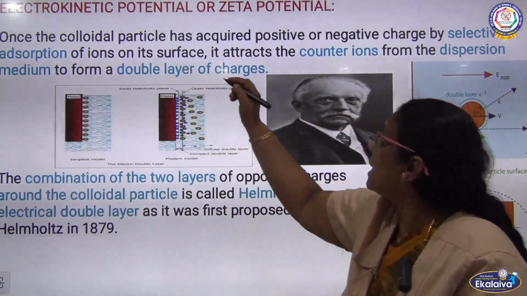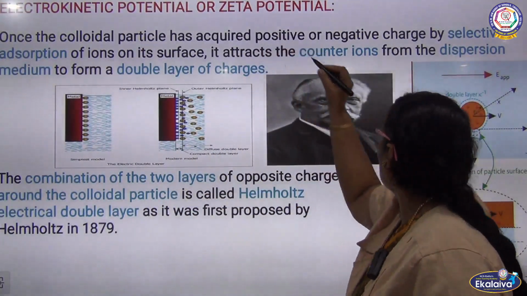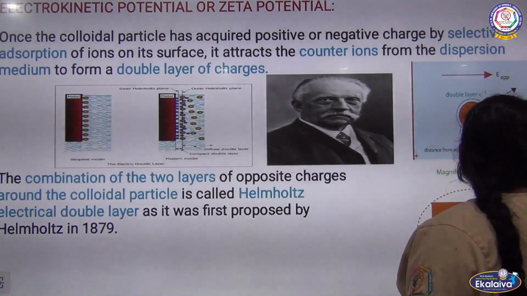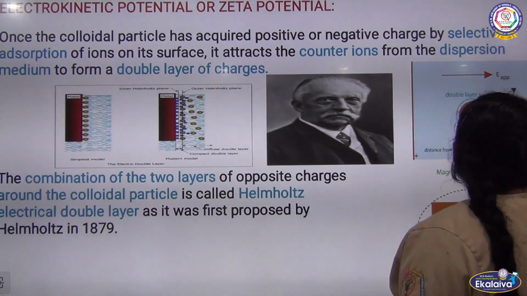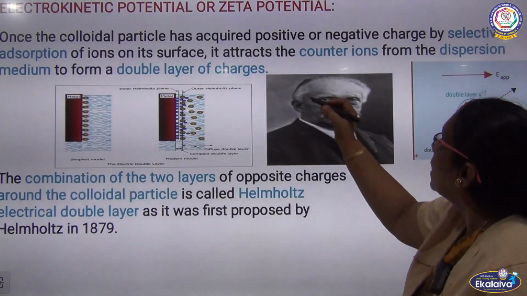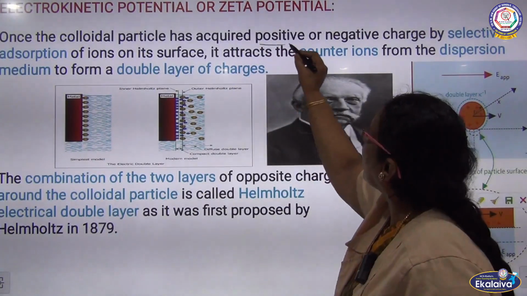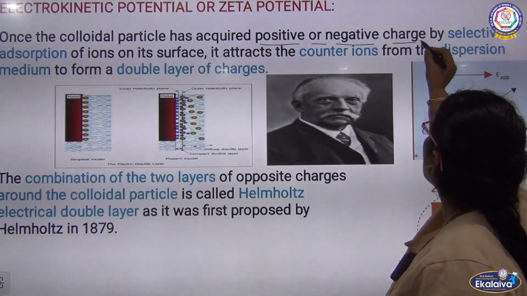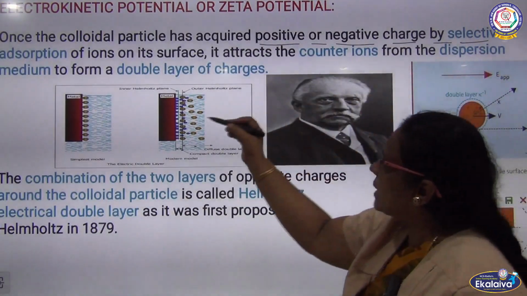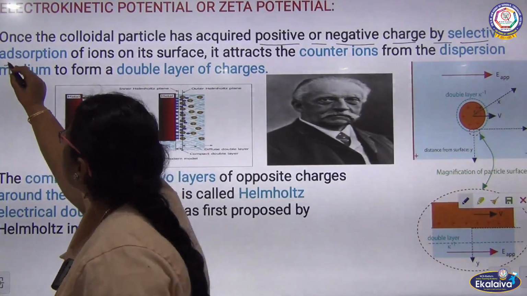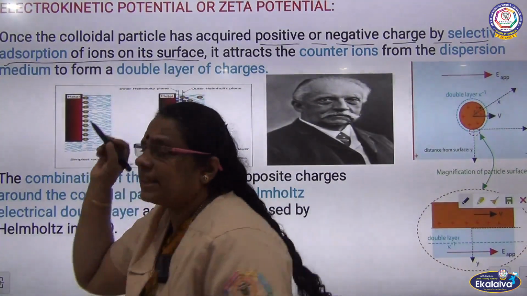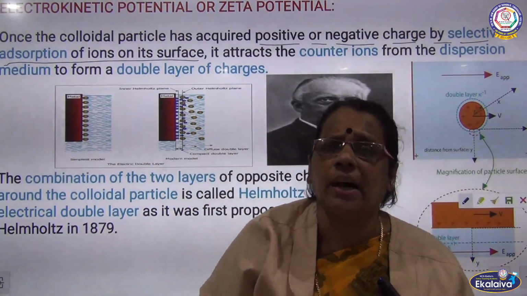Once the colloidal particles have acquired a positive or negative charge, as I told you already, colloidal particles will have a positive or negative charge. The colloidal particles acquire positive or negative charge by selective adsorption of ions on their surface. How are these colloidal particles acquiring the charge?